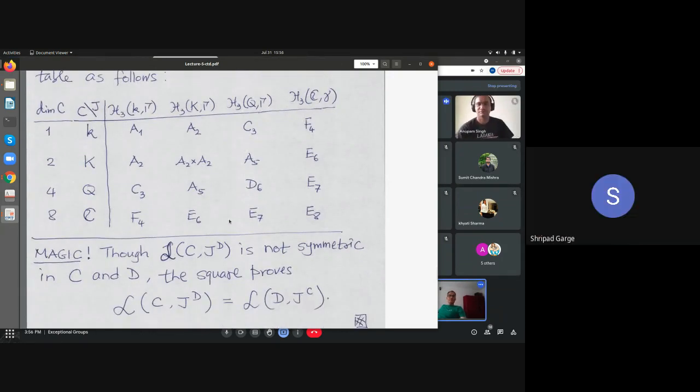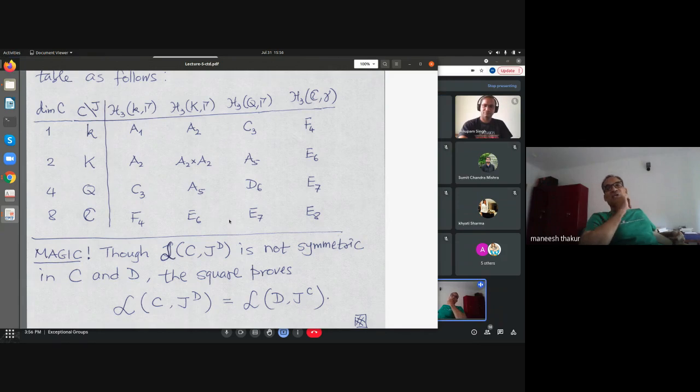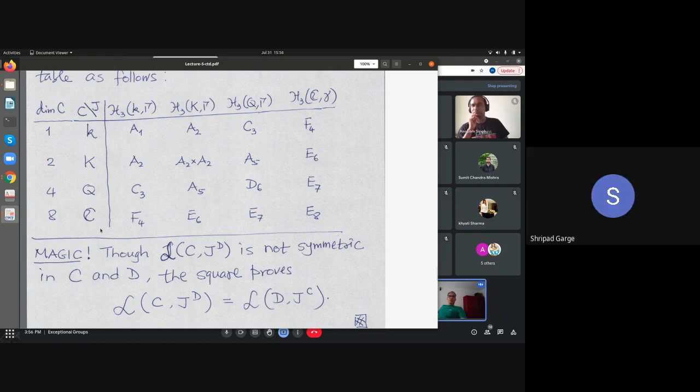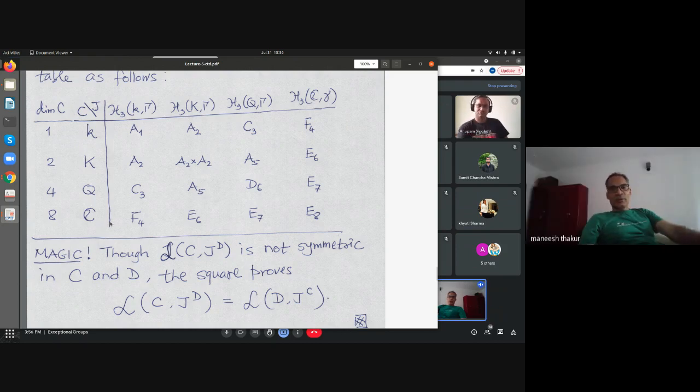But the Lie algebras existed since quite some time, no? Meaning only the description was proven. Yeah, so this is a construction. The split Lie algebras existed. So these are not necessarily split; I am taking arbitrary composition algebras here. So you will get some forms of these split Lie algebras. So these are new, in the sense these were not known definitely.